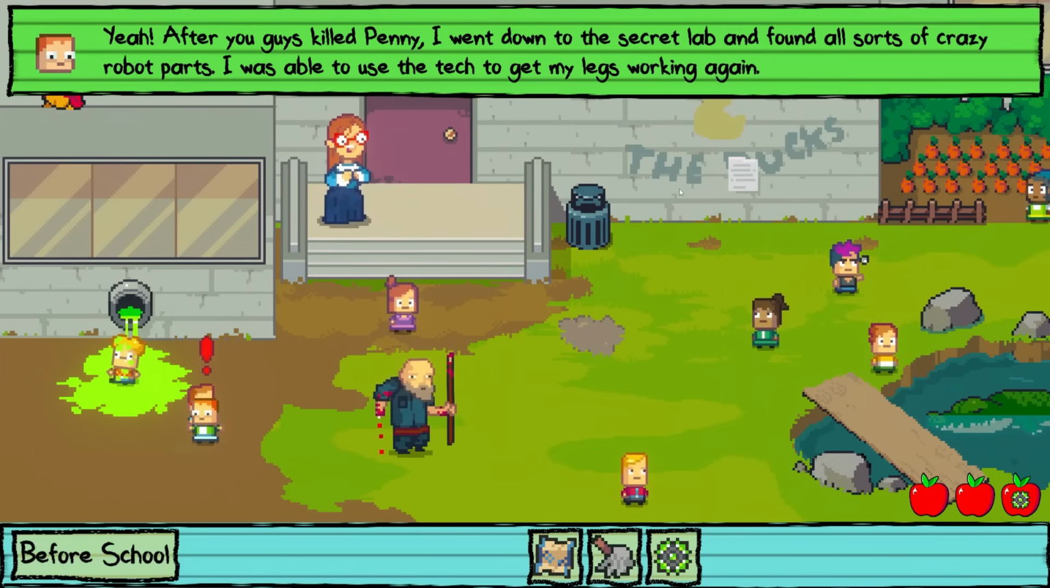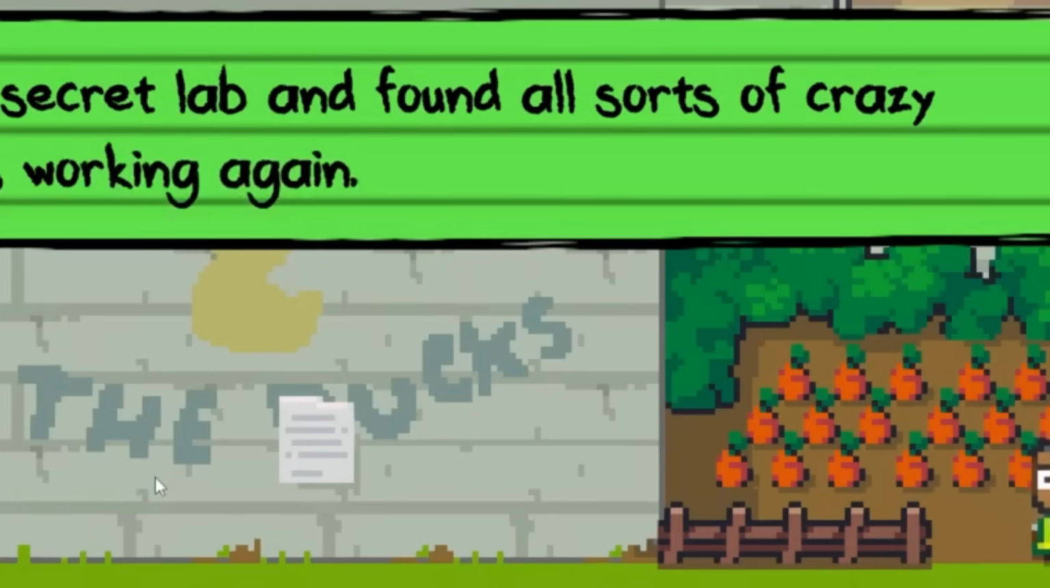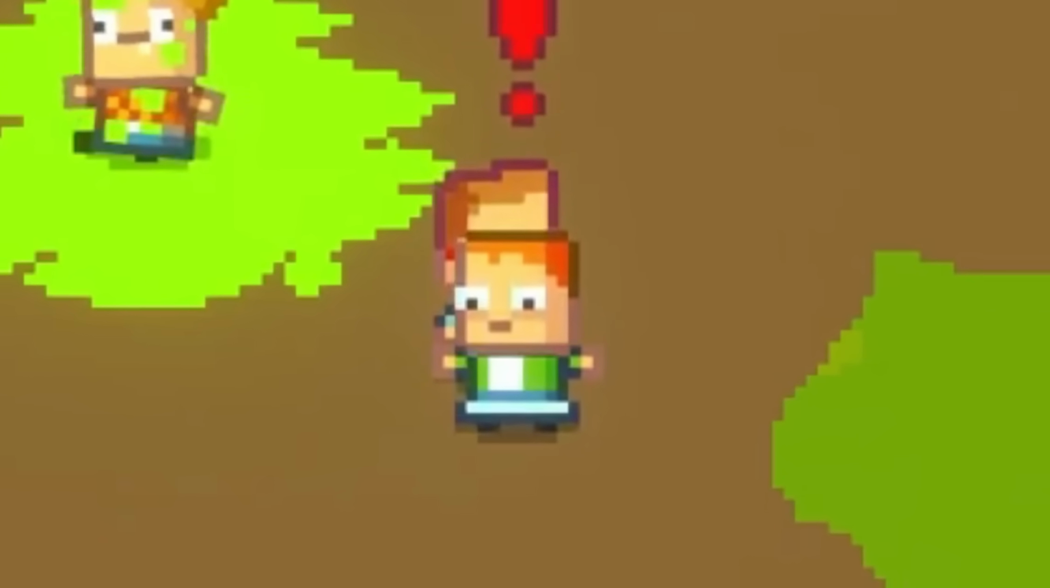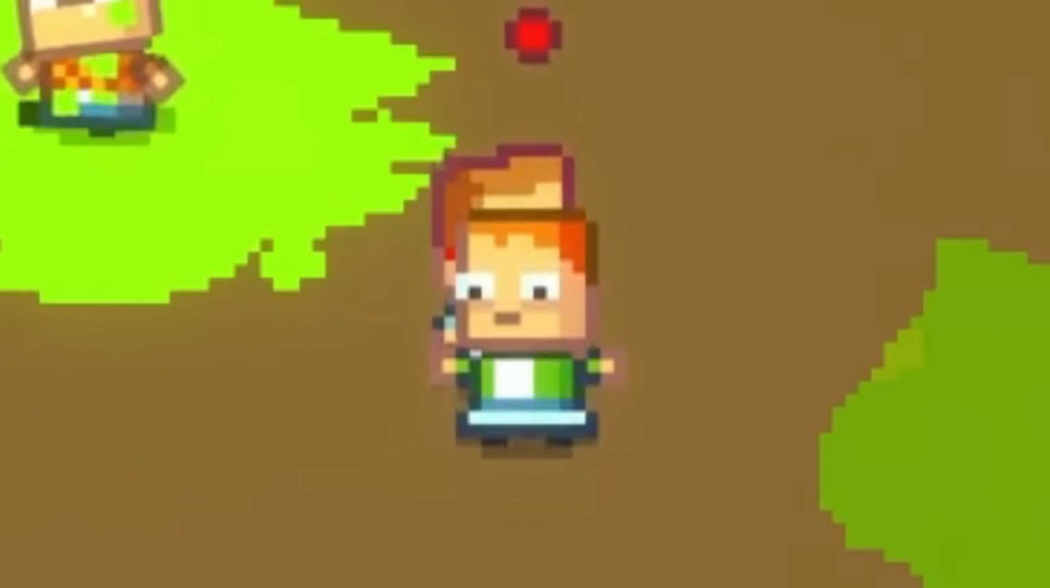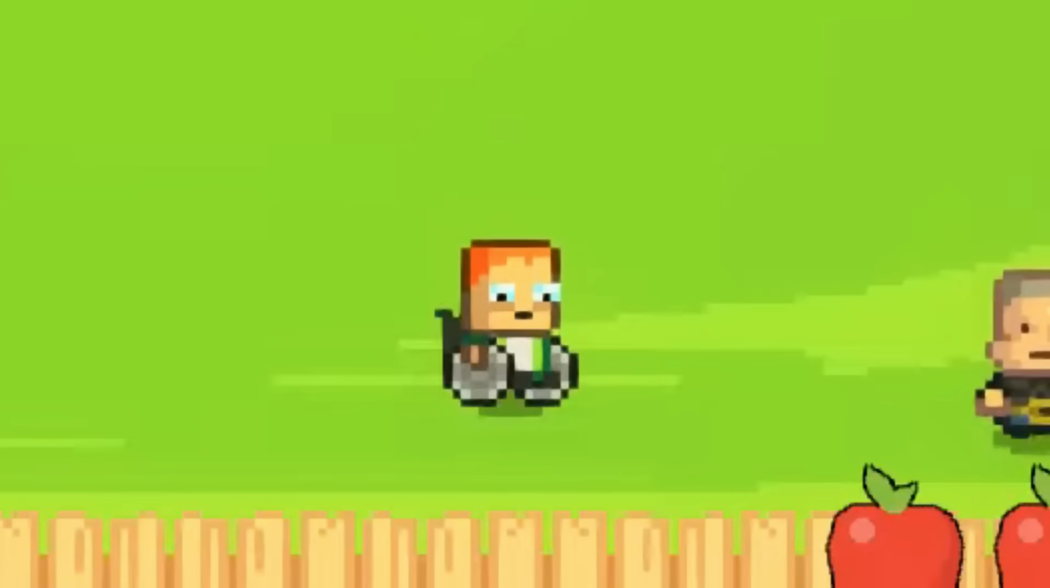But upon looking a bit closer, I'm pretty sure we're just misunderstanding the wording here. Take a look at the order he says it. "After you guys killed Penny, I went down to the secret lab and found all sorts of crazy robot parts." Given he couldn't have gone down to the lab without having access to Penny's head, or at the very least knowing that she's a robot, he can't be from the creature feature timeline like he's implying here.